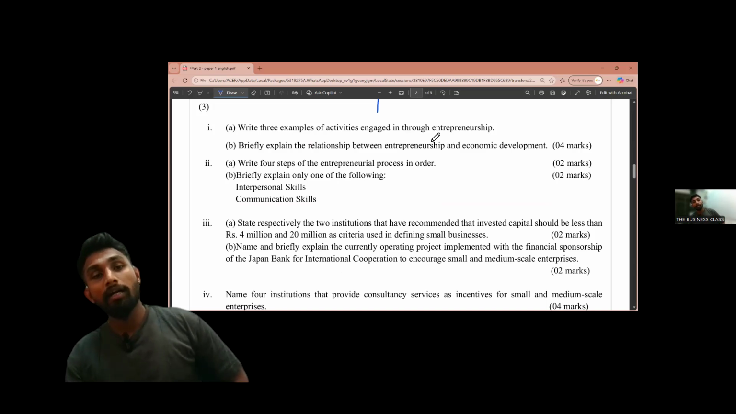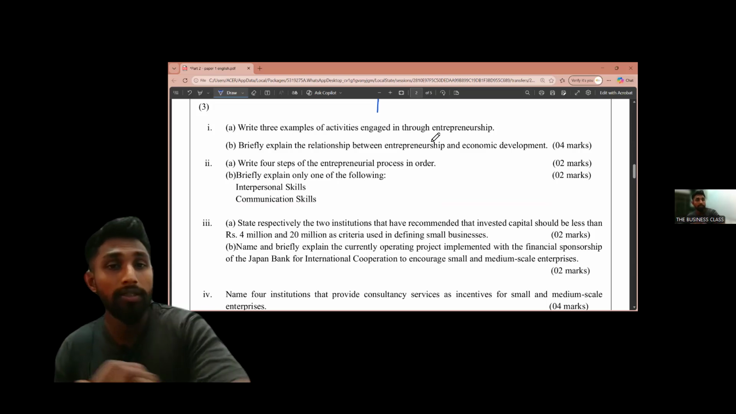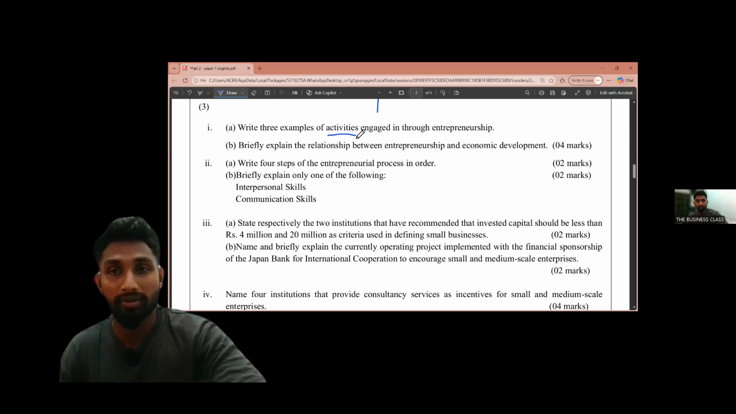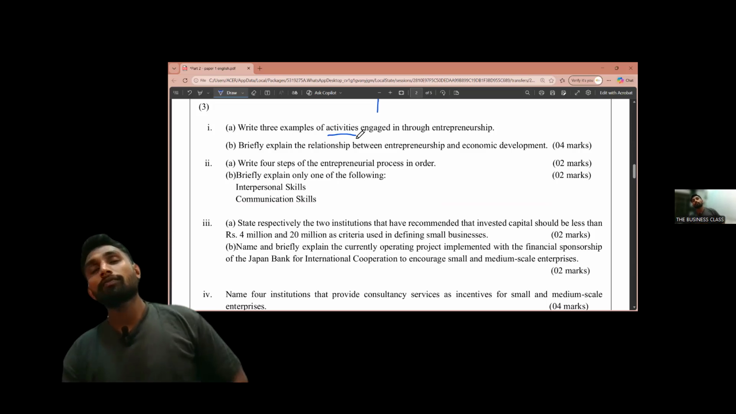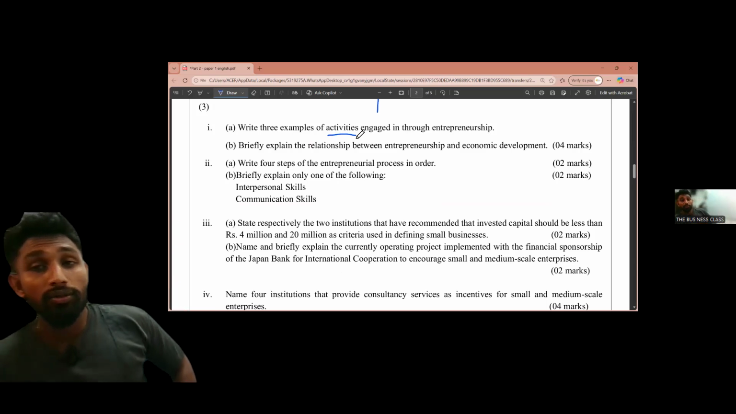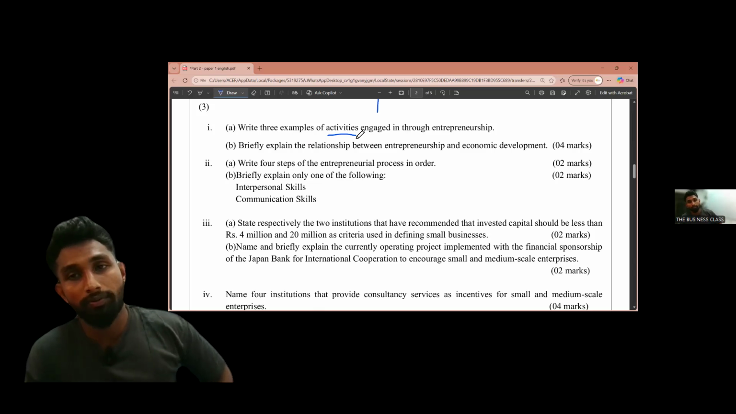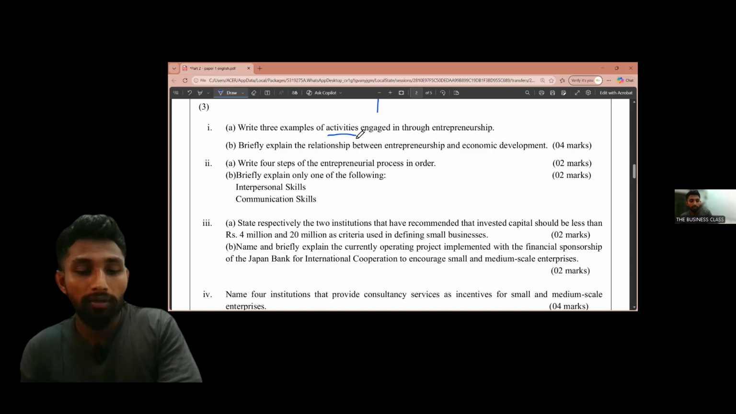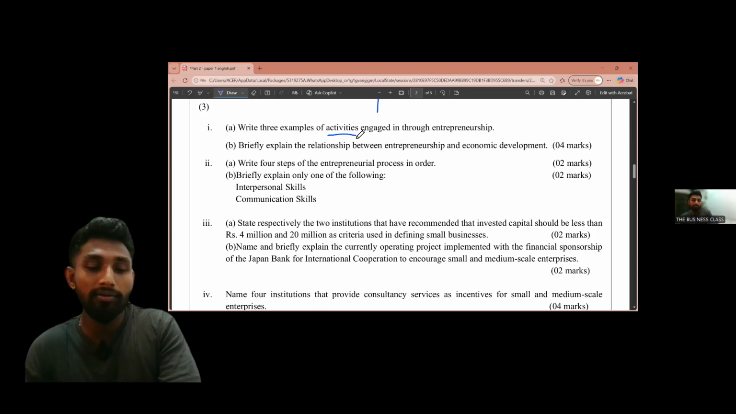So, examples of activities engaged through entrepreneurship. Here it is not asking for the features. When I saw some answers, they actually wrote features of an entrepreneur. Here it was not asking for features or qualities. It was asking for activities, so you can write activities that they are doing.